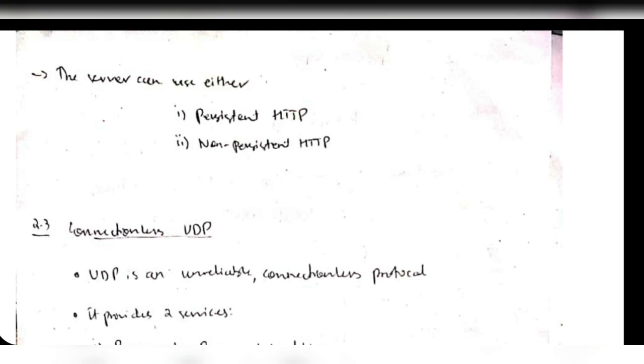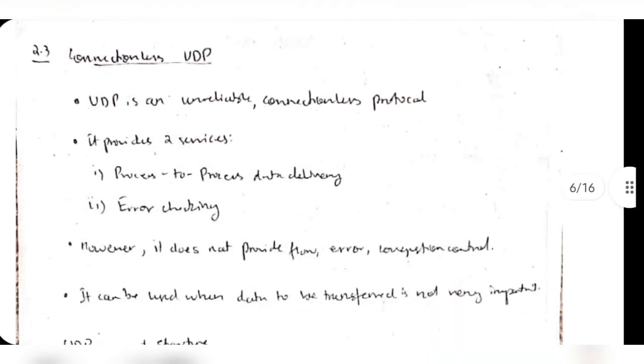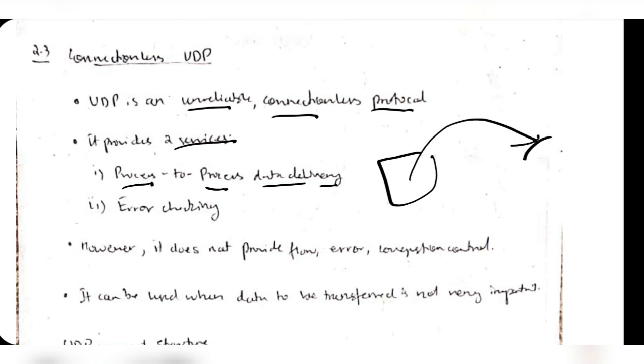Coming to UDP. UDP is an unreliable connectionless protocol. It provides two services. It's not totally unreliable, but still more risky than TCP. Here we have process to process data delivery, means from one device to another device, direct data transfer, like sending your friend a message through WhatsApp, and that comes under UDP because it's faster, but still it's unreliable. And it has error checking also.